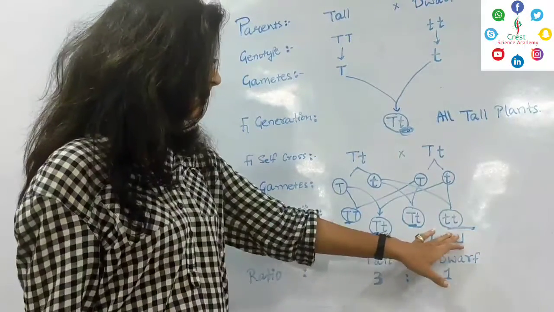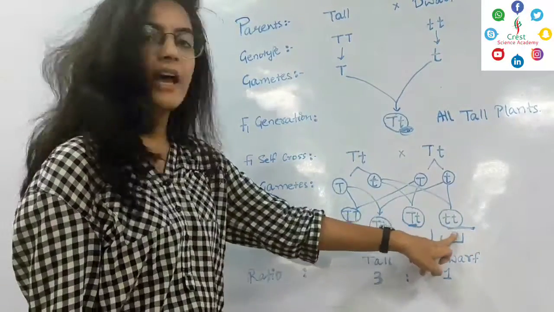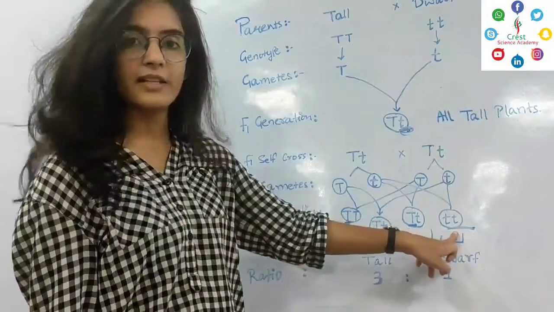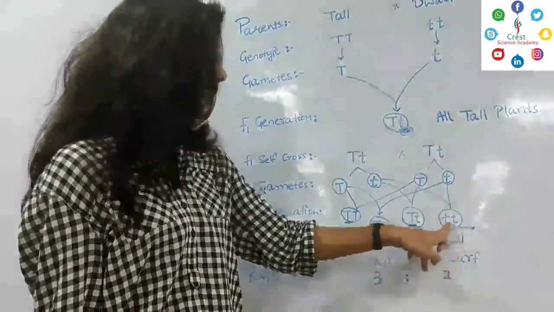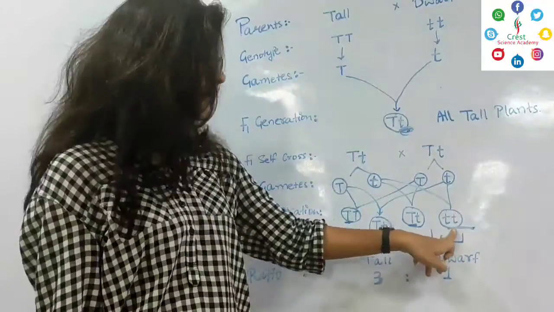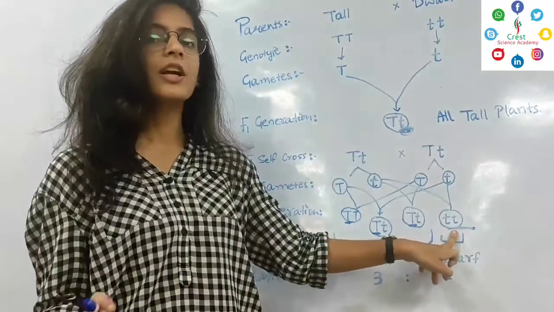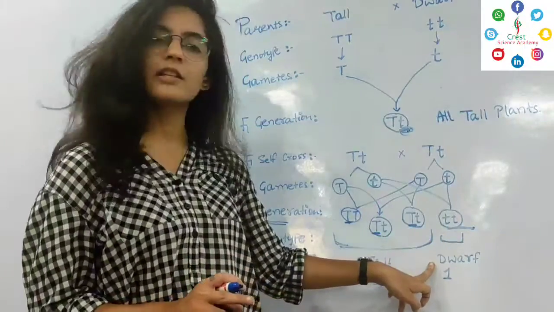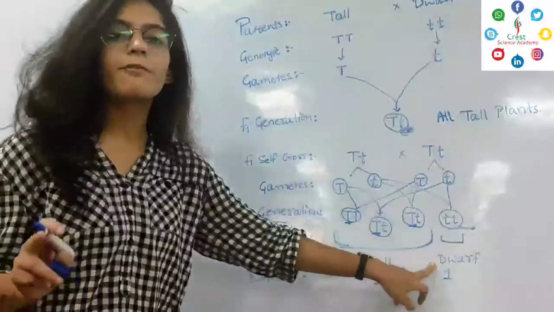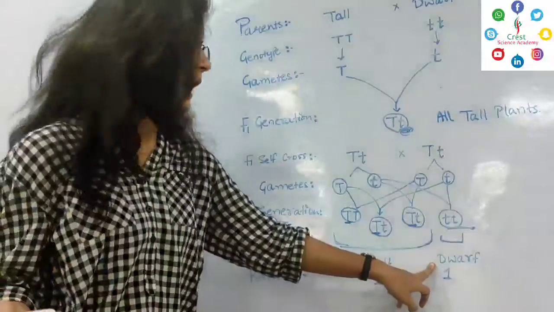The 4th plant obtained in the F2 generation has the genotype small t, small t. The recessive allele small t is present in the homozygous condition. Therefore, it is expressed as a dwarf plant. It gives the phenotype of dwarfness to the plant.